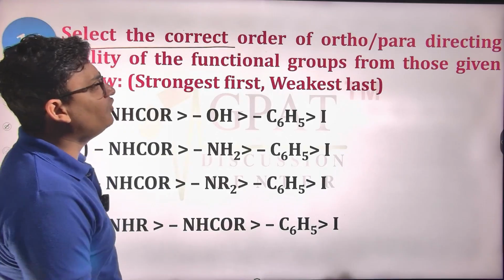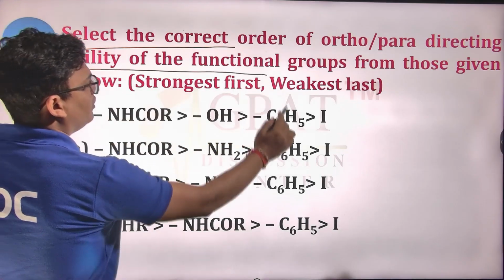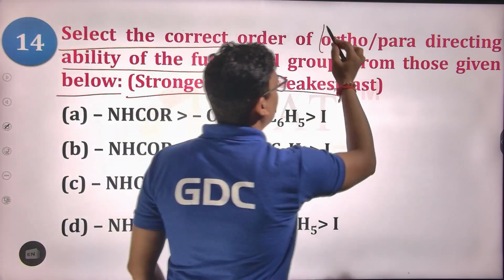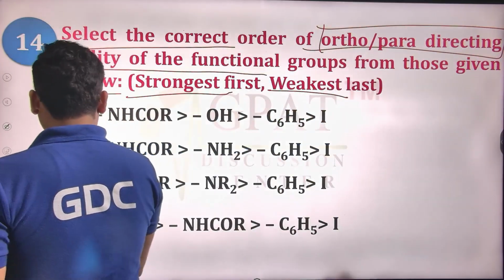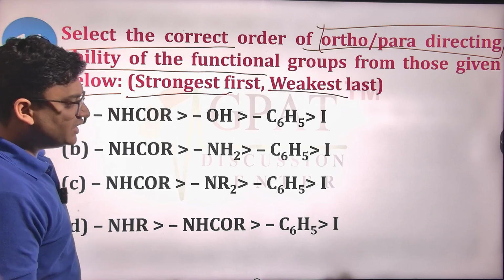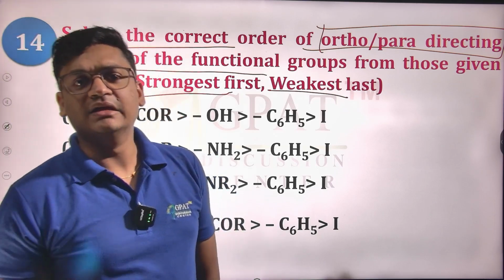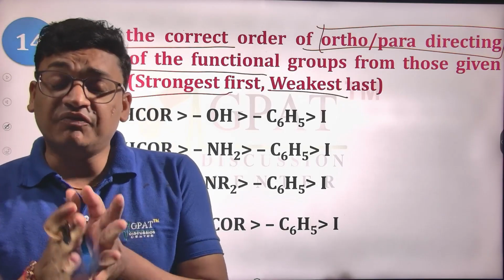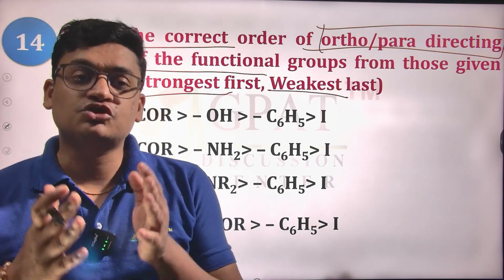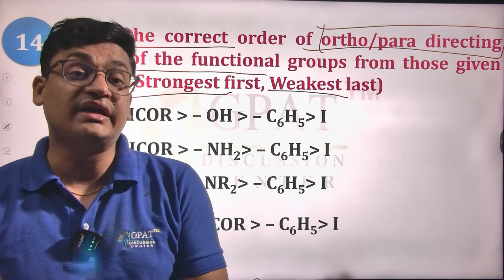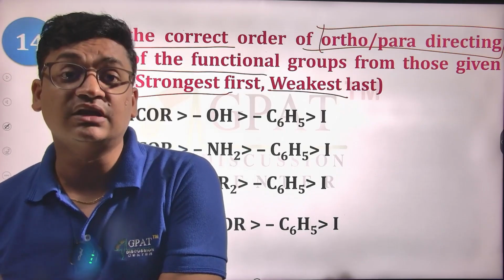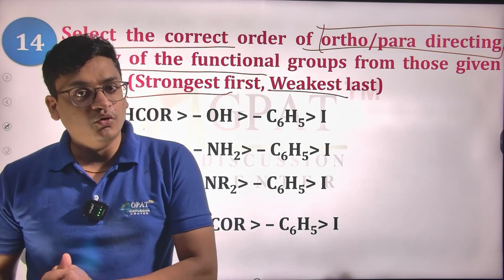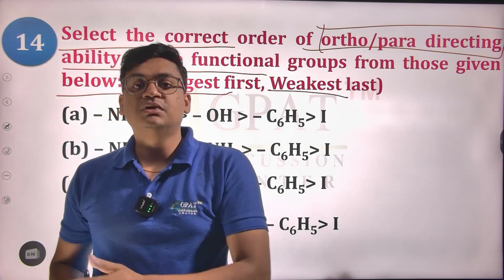Select the correct order of ortho-para directing abilities of the functional groups from those given below, strongest to weakest. We have ortho-para directing abilities. So always, those with a negative charge, like O minus, N minus, all those structures like CH2 minus, have the strongest tendency to donate inside that particular benzene ring, increasing the electron density of the benzene ring, making it more and more electron rich. Next come the lone pairs.